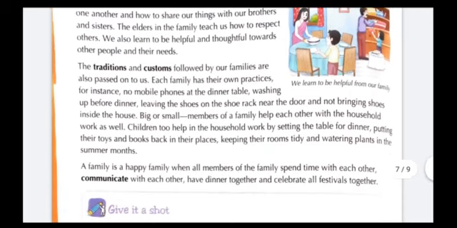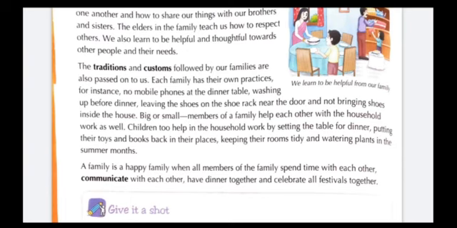The traditions and customs followed by our families are also passed on to us. Each family has their own practices. For instance, no mobile phones at the dinner table, washing up before dinner, leaving the shoes on the shoe rack near the door, and not bringing shoes inside the house.